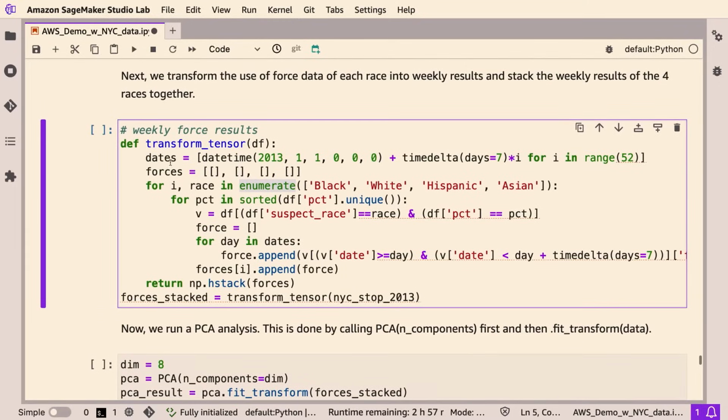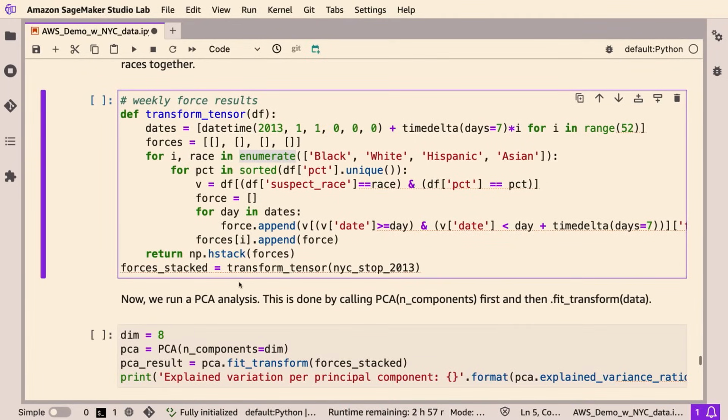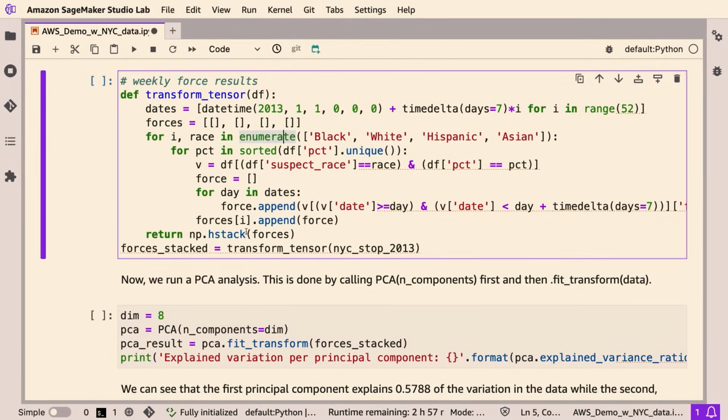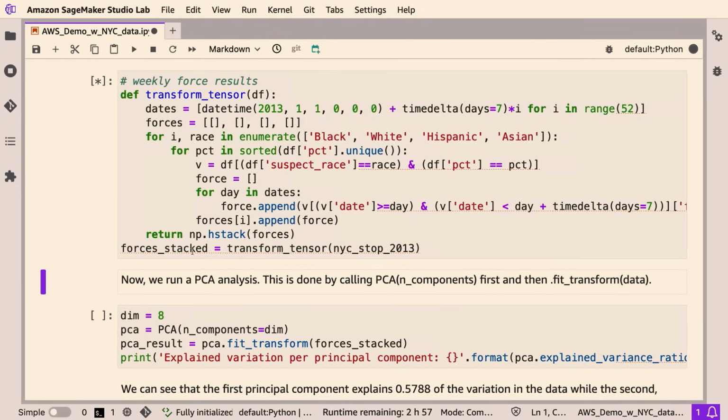First we want to have the dates of each week, and then we want to do the processing for each race. So we have Black, White, Hispanic, and Asian. For each, we group the data into results for each precinct. We have around 77 precincts in New York City. So we do that for each precinct and calculate the number of stops that happen in that precinct and in that specific week, so that we have a very structured format of the data. The results will be stored in this variable called forces stacked.